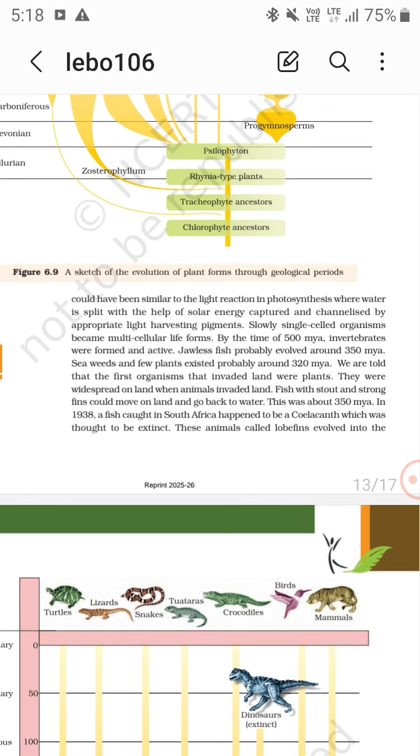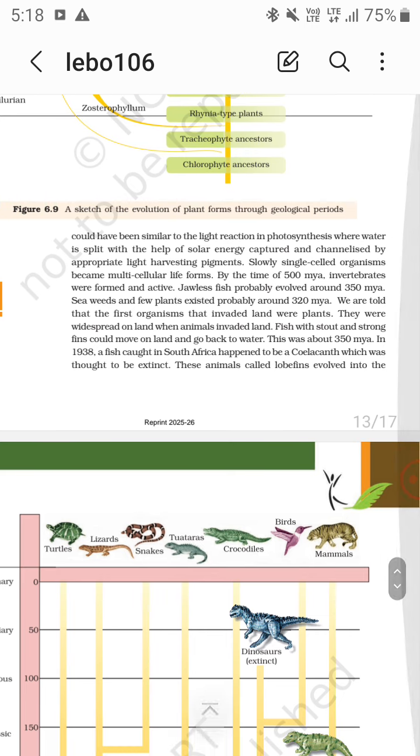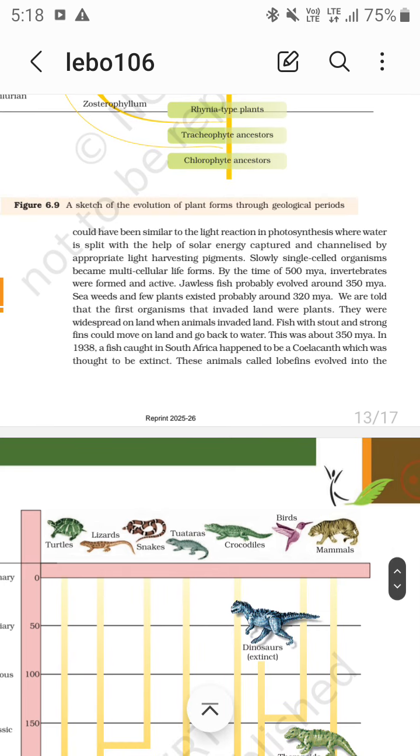By about 500 million years ago, invertebrates were active, and jawless fish probably appeared around 350 million years ago. Then seaweeds and a few plants existed probably 320 million years ago, right?